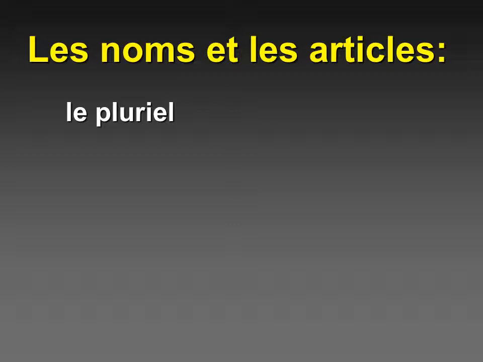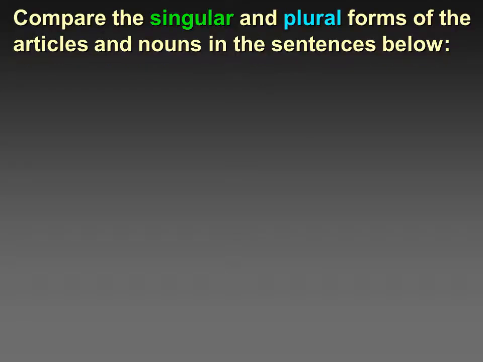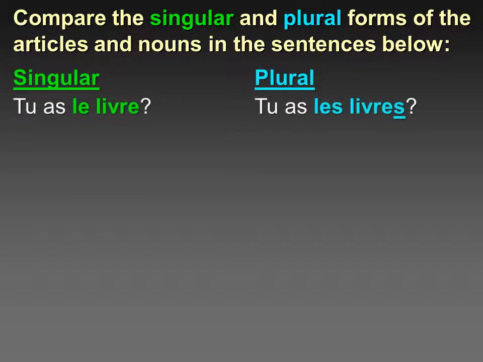Before we were just talking about one boy or one girl or one cell phone or one guitar. Here we're going to talk about plural. So let's compare the singular and the plural forms. So singular, we have tu as le livre. In the plural, we're going to say tu as les livres, and we're going to add an S to the end of livre because there's more than one, just like in English. Do you have the book? Do you have the books?